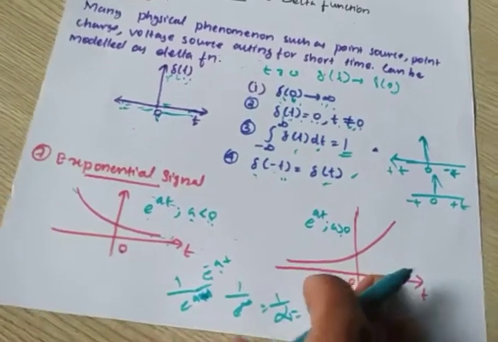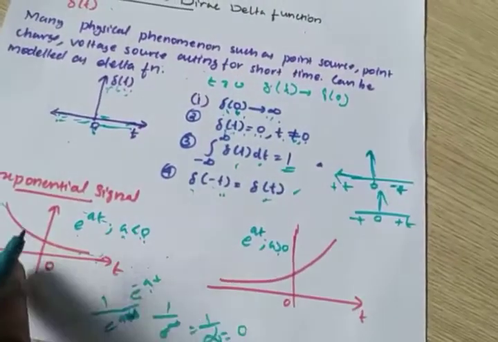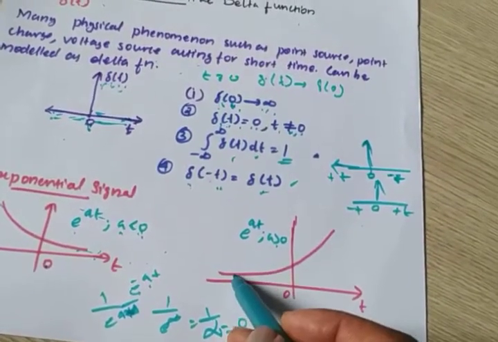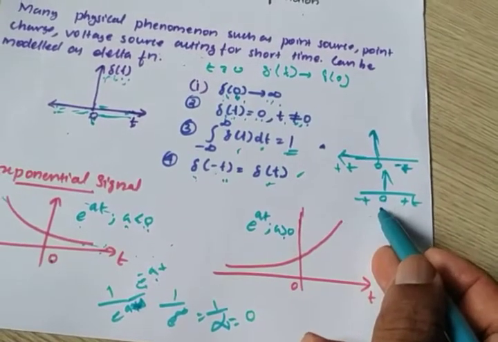That is the exponential signal: this is exponentially decreasing, and this is exponentially increasing. As time tends to infinity, amplitude is increasing.